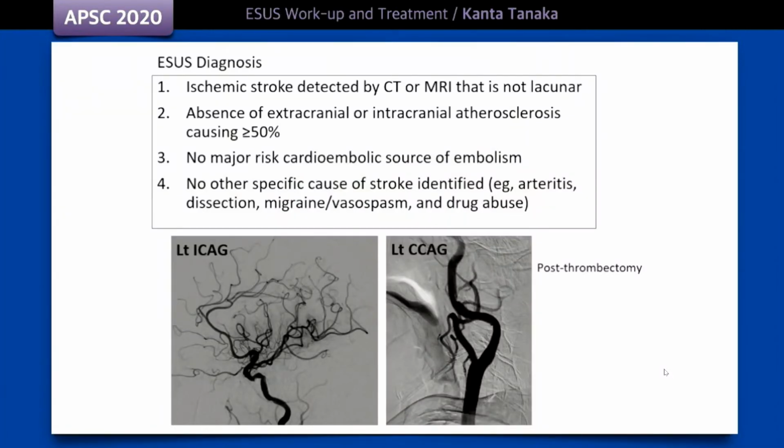Then, is her stroke classified as ESUS? Let's check the diagnostic criteria. First, ischemic stroke detected by CT or MRI that is not lacunar. Yes, this patient had a non-lacunar acute infarction on MRI. Second, absence of extracranial or intracranial atherosclerosis causing 50% or greater luminal stenosis. Yes, you can see that post-thrombectomy angiograms show no significant arterial stenosis.